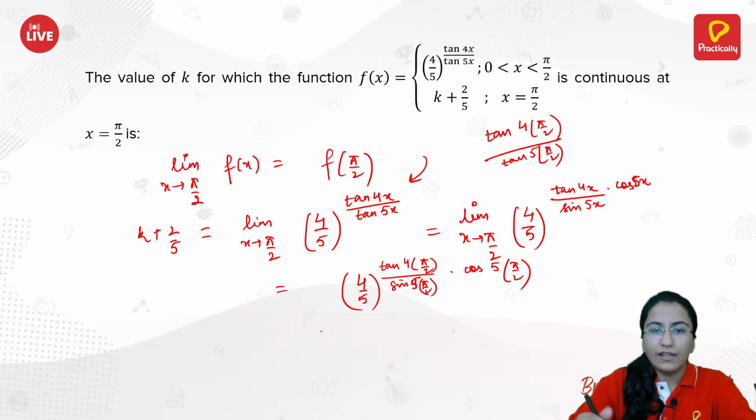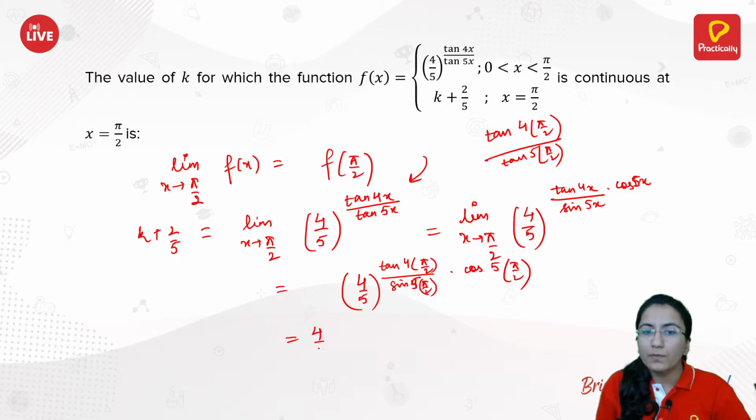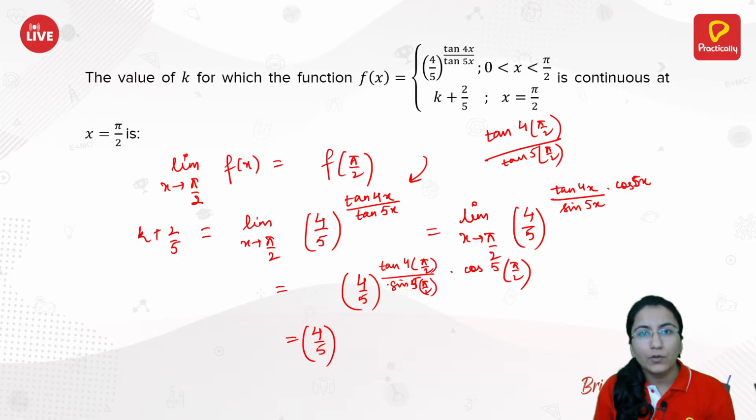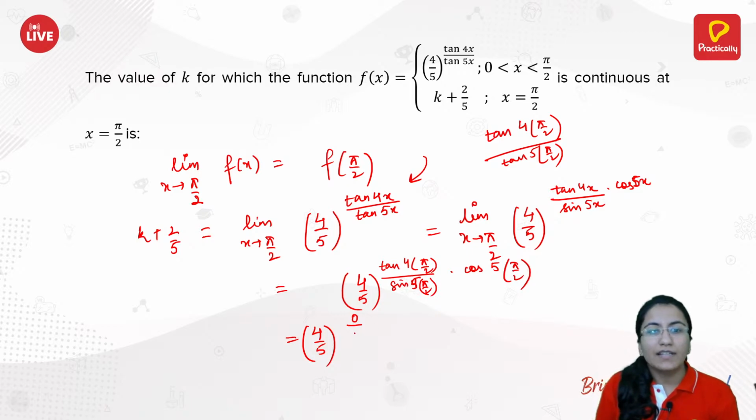So now just calculate. This is same as 4 by 5 whole raised to power tan of 4 into pi by 2, that is same as tan of 2 pi, that is 0. You have 0 divided by sine of 5 pi by 2 into cos of 5 pi by 2. Sine of 5 pi by 2 is same as sine of pi by 2, so that is 1.